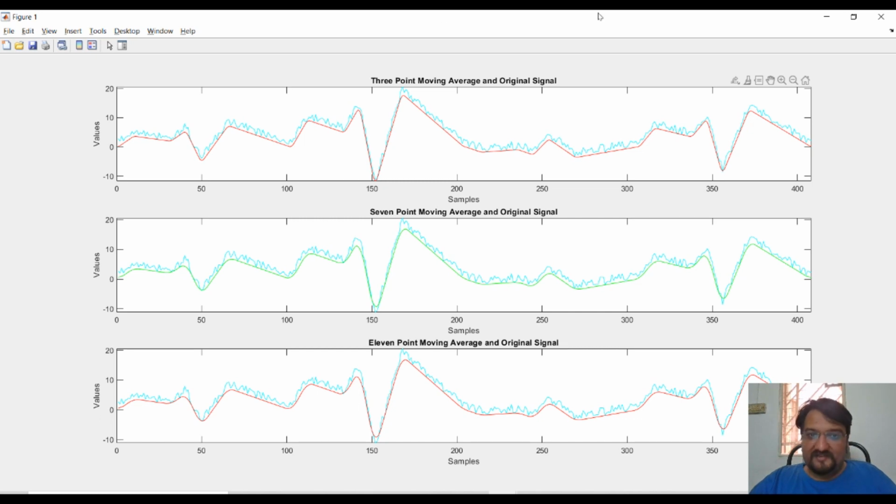So this is what I wanted you to visualize, in terms of 3-point, 7-point and 11-point simple moving average with respect to your noise affected signal. Again, we will come back to this when we learn FFT, and I will show you the FFT of this. It will give you an idea how the frequency response is getting tuned or modified with respect to the number of samples you are using. Let's quickly go back to the presentation.